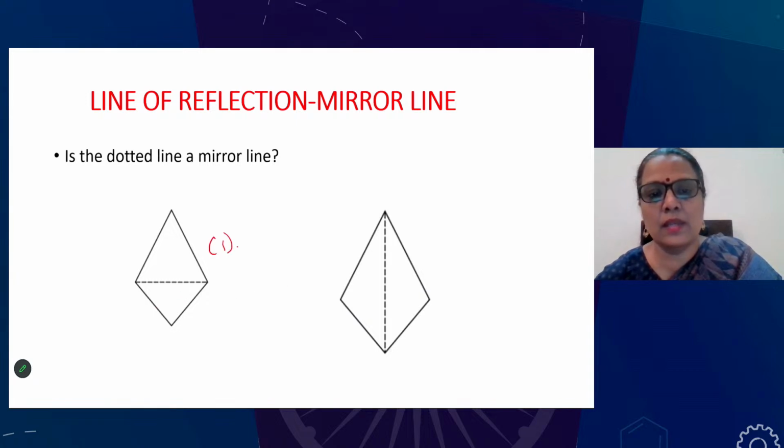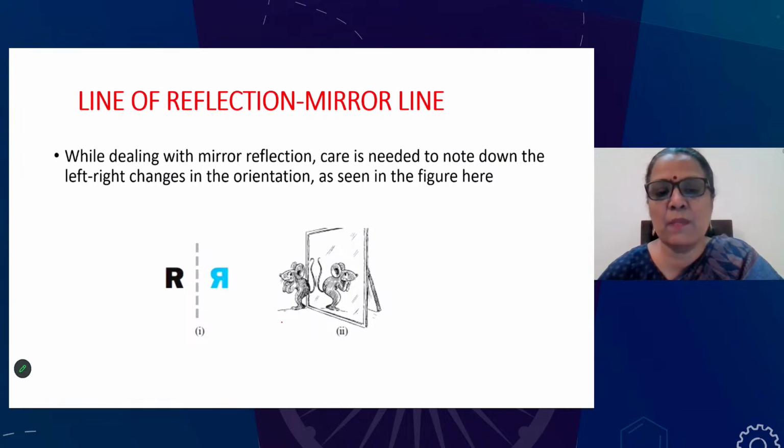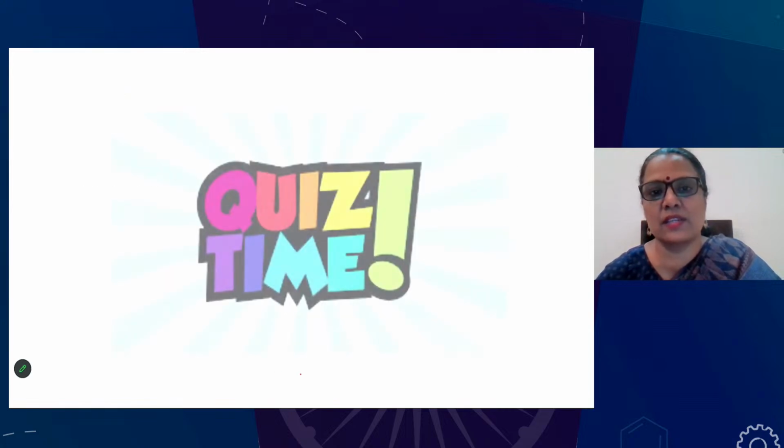Case 1? No, because you cannot fold it along this line and it will not be superimposing. What about the second one? Yes, you can fold it along this way. So yes, it's a mirror line. But remember that when there is a mirror image, the orientation will change. You can see R this way, whereas the mirror image is different.